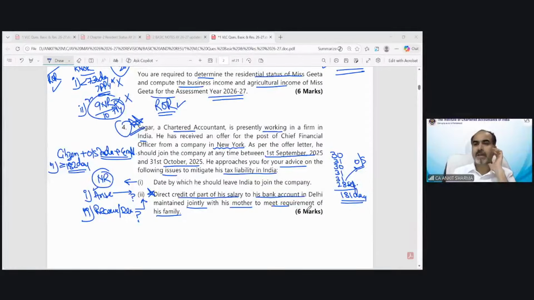Navneet is saying agriculture income is more than 5. Yes, in that question, if the question asks you to calculate tax, then you have to apply the integration provision. Nagaraj is asking, sir, how to write a 6 marks question and get 6 marks. So when the solutions of these questions are uploaded, you can see how to answer the question properly. You can even go through the illustrations and test your knowledge question solutions.